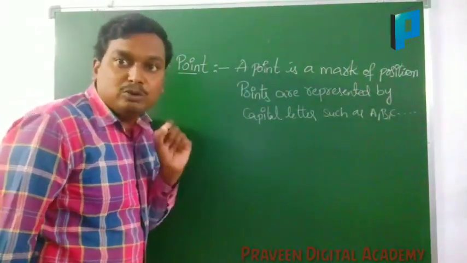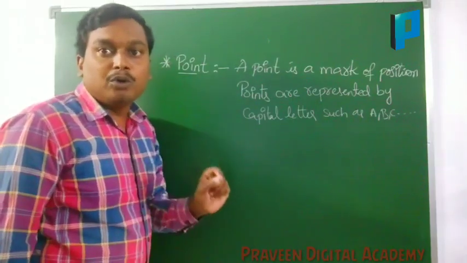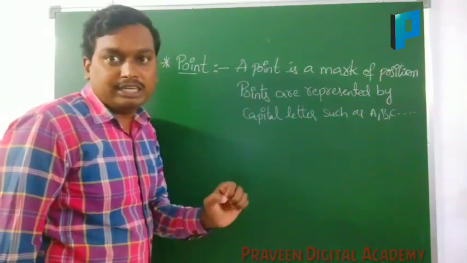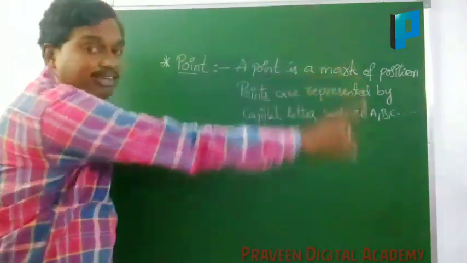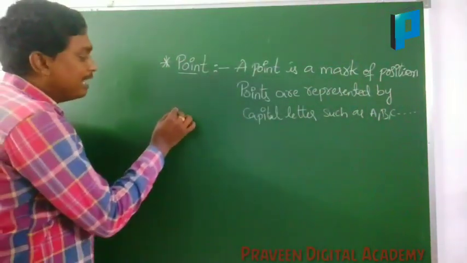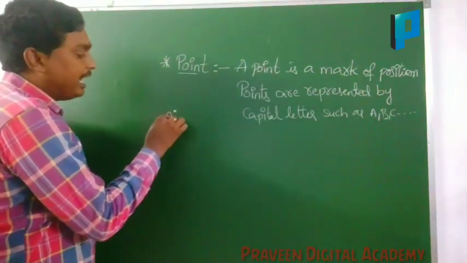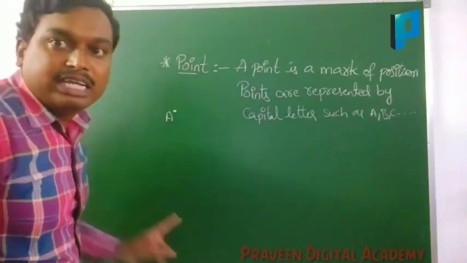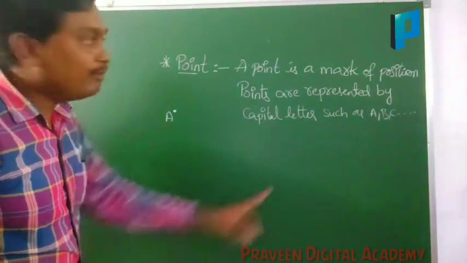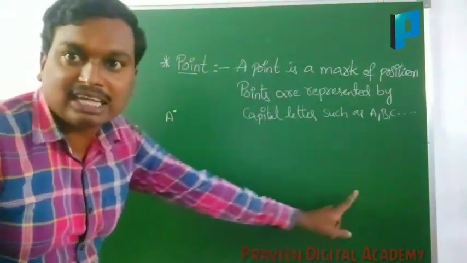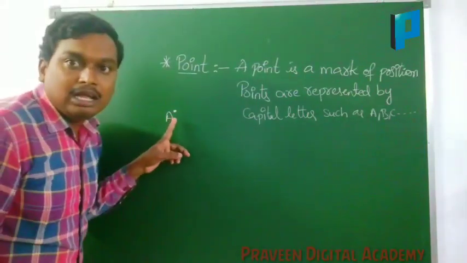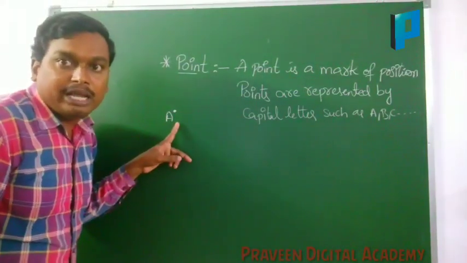Here, we will use a point to mark the position. Look here. If you have such a big board, and I keep a point A here, where will you observe? Even though we have this much plane surface, we will observe here only. Why?